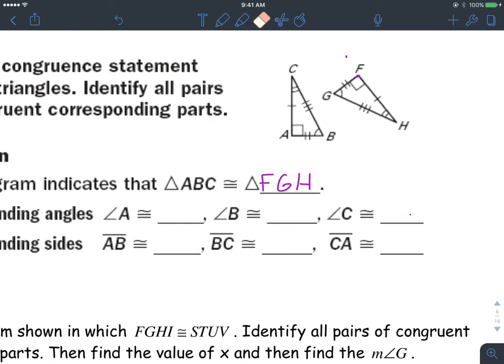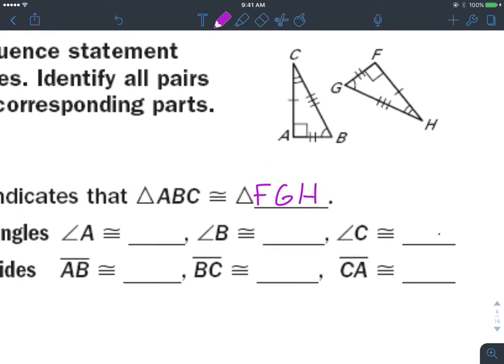Your teacher will probably count off if you do the incorrect order, so you got to be very careful on the order of these here. It's a lot of attention to detail. So if we look at what's marked here, you got the right angle A, which corresponds with the right angle F. You also have the single hoop right here at B, so that corresponds to angle G on the other figure. Then C corresponds with angle H on the second triangle.